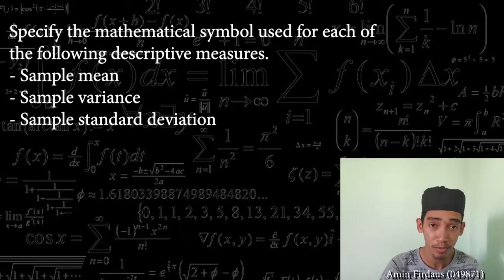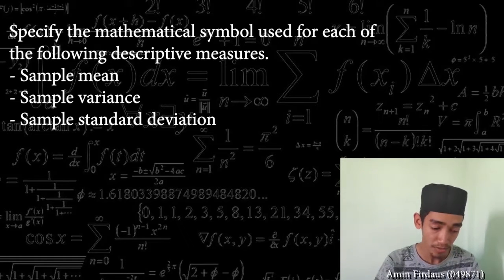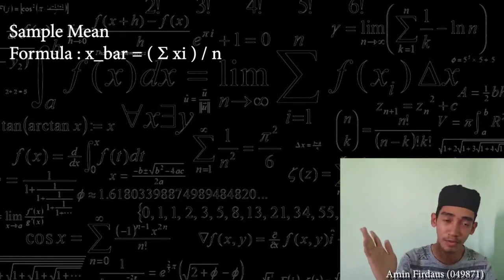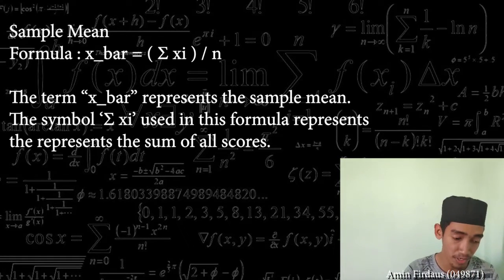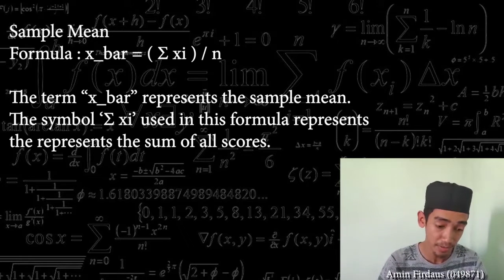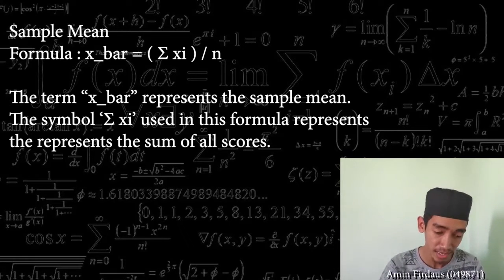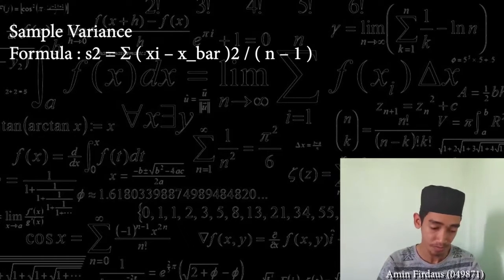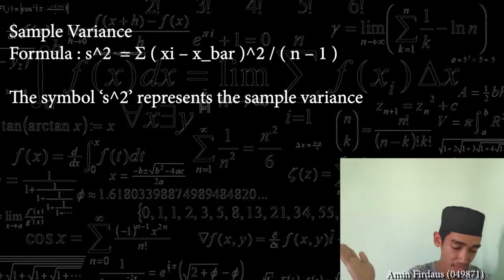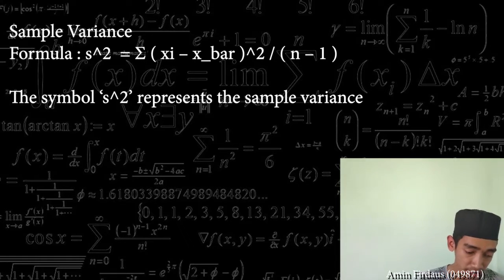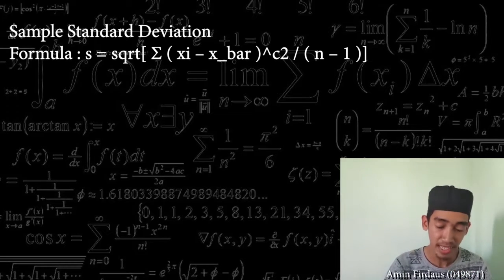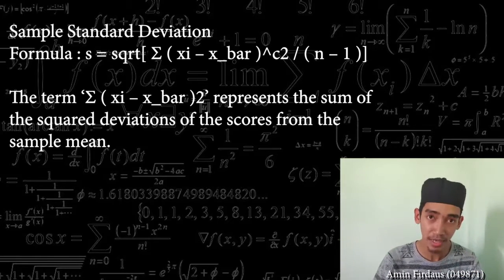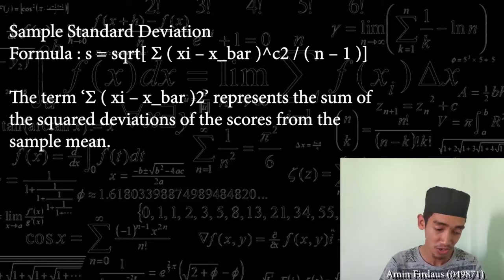I will explain the formula about sample mean, sample variance and sample standard deviation first. For sample mean, you can see the formula and I will explain about it. The term X bar represents the sample mean, and the symbol summation X used in this formula represents the sum of all scores. Next, sample variance, the symbol S square represents the sample variance. Next, sample standard deviation, where the term represents the sum of the square deviation of the scores from the sample mean.